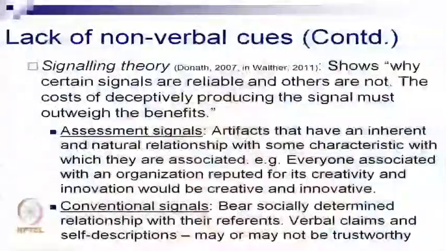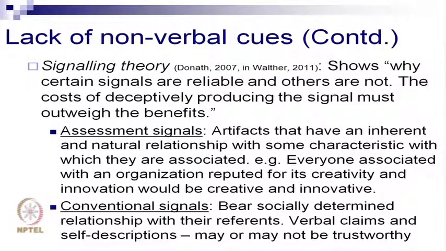And usually people will not mention negative things on their resumes. So it can be verified, but it's hard to verify these things. These are the conventional signals. And again, we depend on these signals to make connections between people sitting in different areas, especially people who we are connected with only through technology.